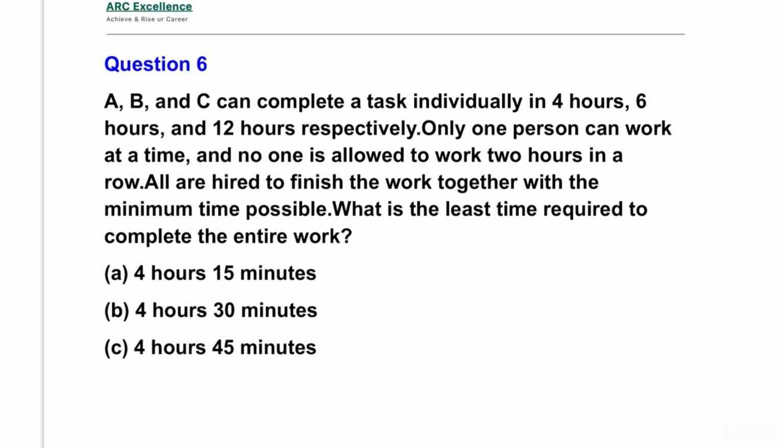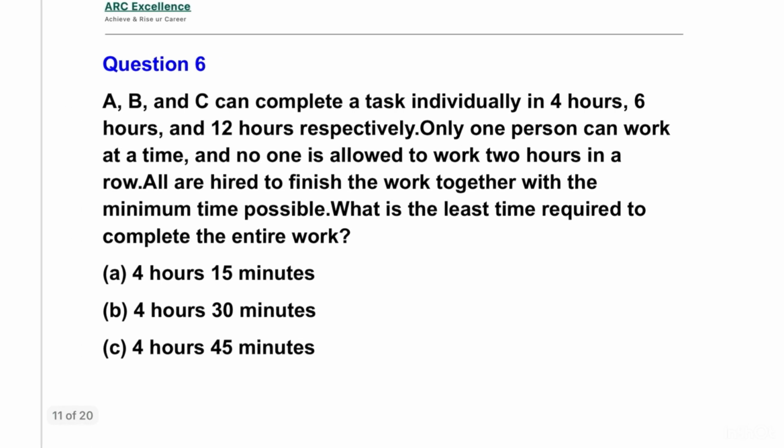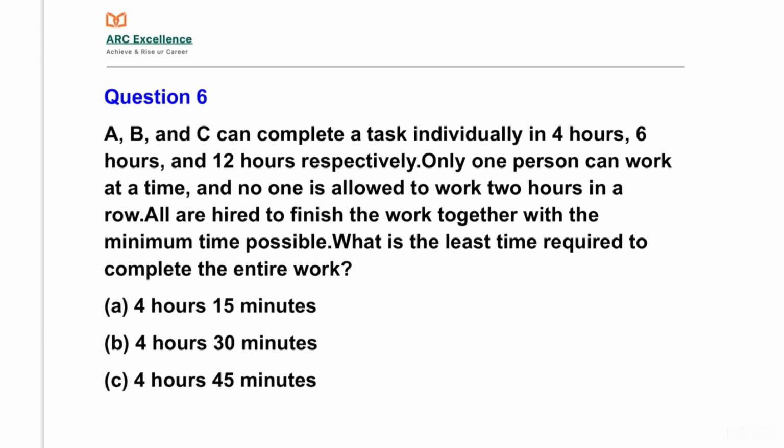A, B and C can complete a task individually in 4 hours, 6 hours and 12 hours respectively. Only one person can work at a time and no one is allowed to work 2 hours in a row. All are hired to finish the work together with the minimum time possible. What is the least time required to complete the entire work?